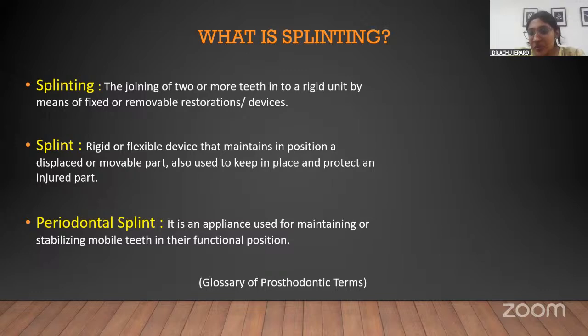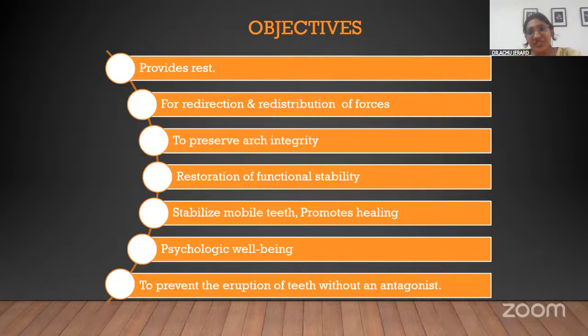Based on the type of material being used for joining the mobile teeth, there are different classifications, which we will be discussing. So basically, splinting is to stabilize the mobile teeth. And so what are the objectives?